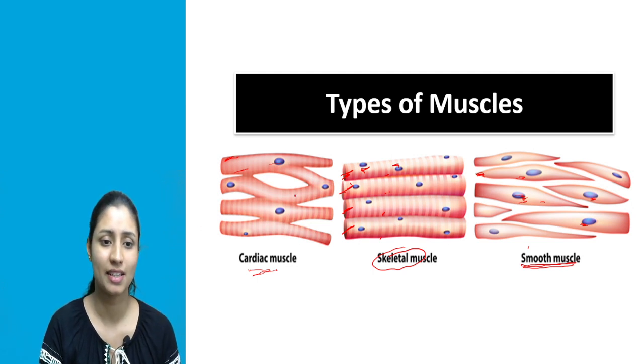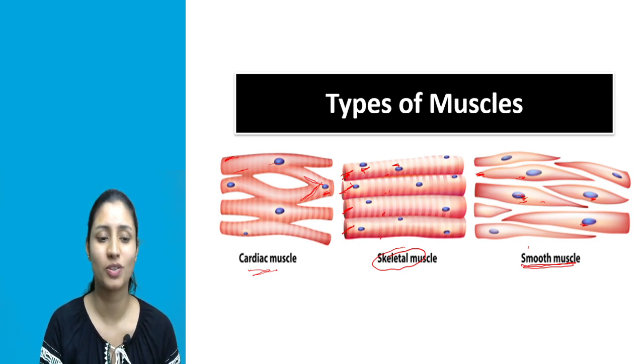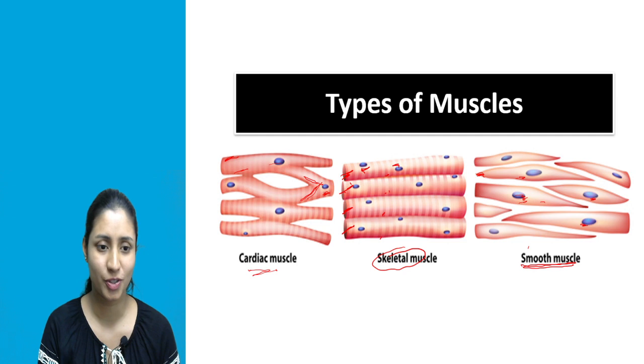Look at the second cell here, this one. This cell has been divided into two branches, this one and this one. Means the cardiac muscle cells show branching. Okay, so the cardiac muscle cells are branched.